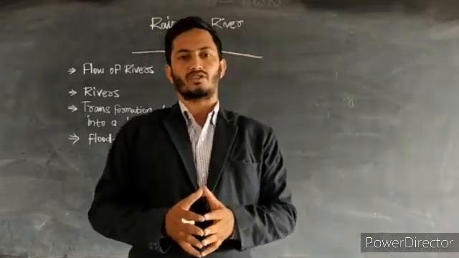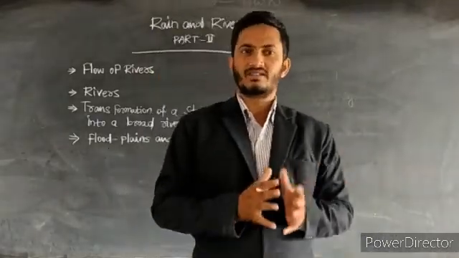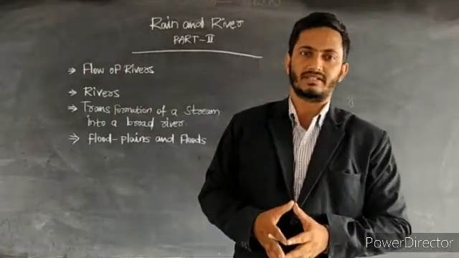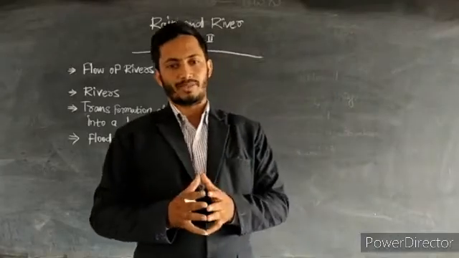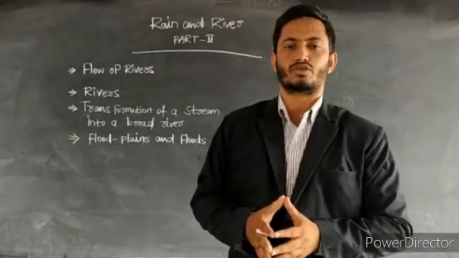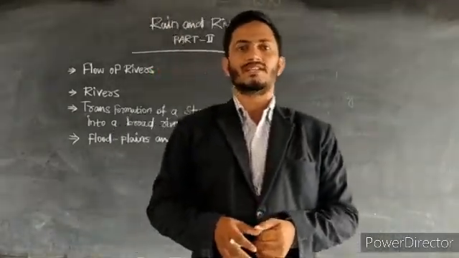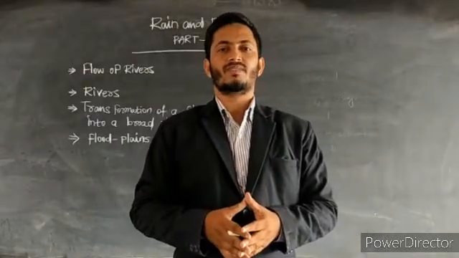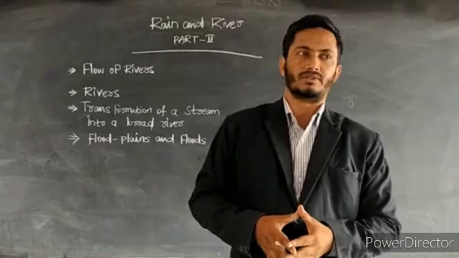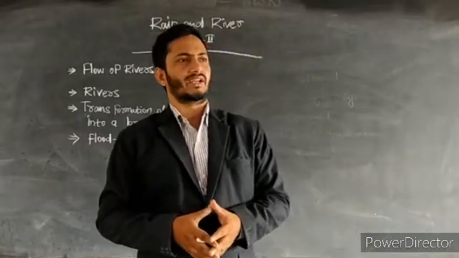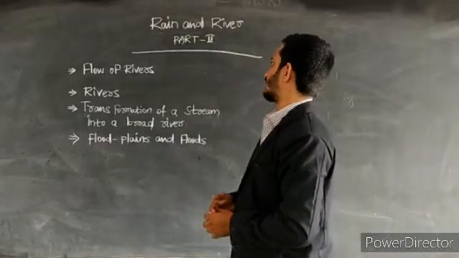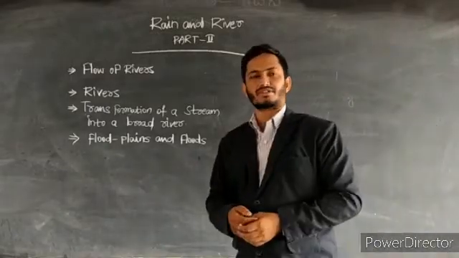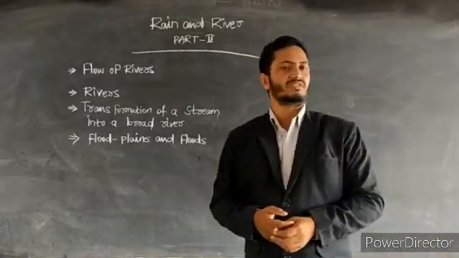Tributaries are also smaller rivers, not bigger than Godavari and Krishna, but they are also rivers only. A tributary is also one of the sources to supply water, to irrigate and facilitate the farmers. Those things we study in this chapter. So we can see here the different activities under the title flow of rivers, which means the different aspects that we can see.